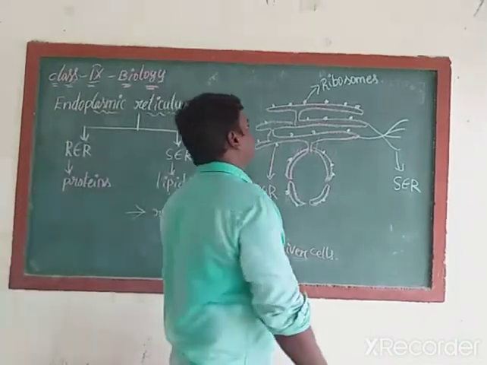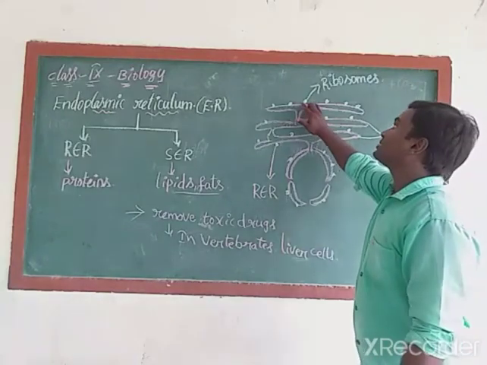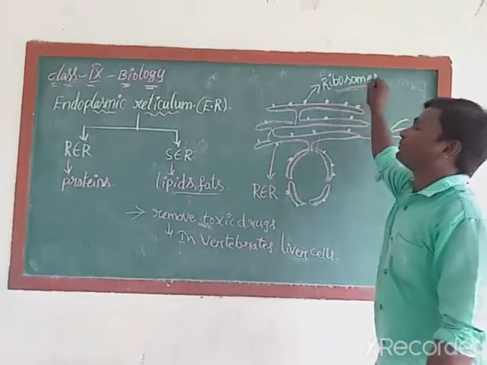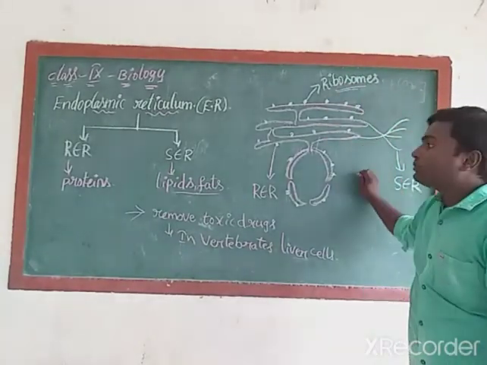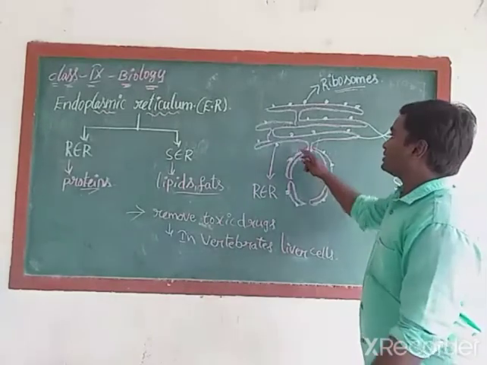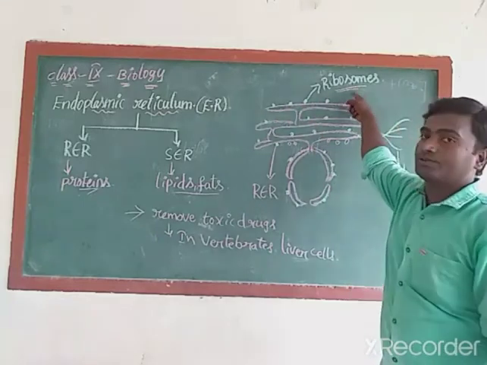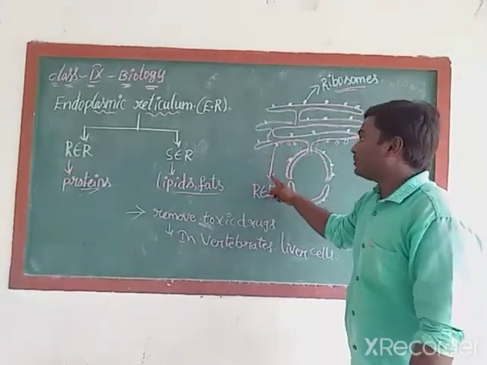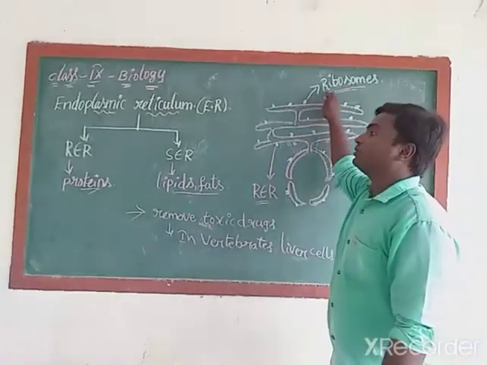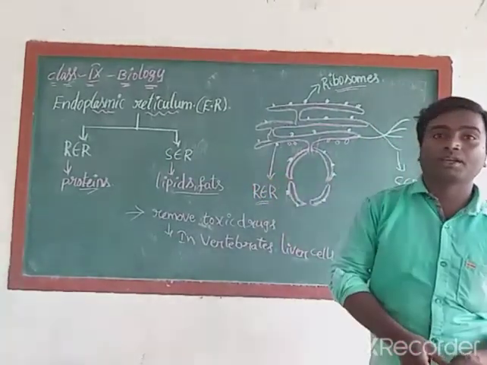If you observe the structure of endoplasmic reticulum, it looks like this. Here there is a chance to see some granule-like structures. These granule-like structures are called ribosomes. These ribosomes are responsible for the formation of proteins. If the endoplasmic reticulum contains ribosomes on itself, then it is called rough endoplasmic reticulum. Because of the presence of ribosomes, it acquires some roughness. That is why this membrane is called rough endoplasmic reticulum.